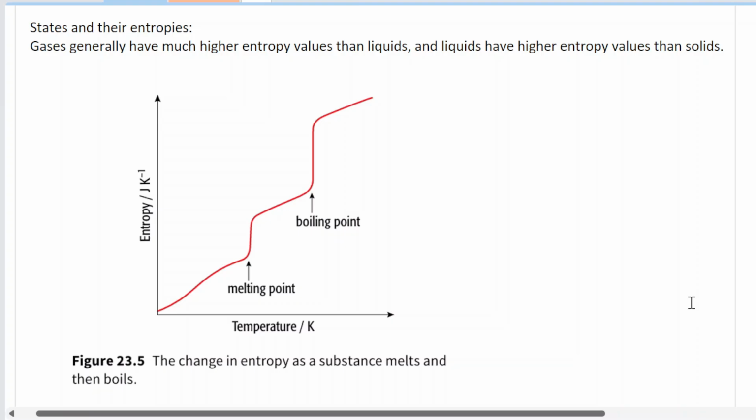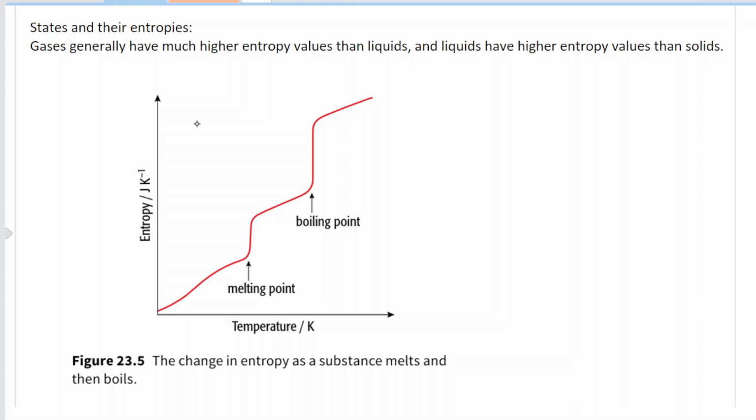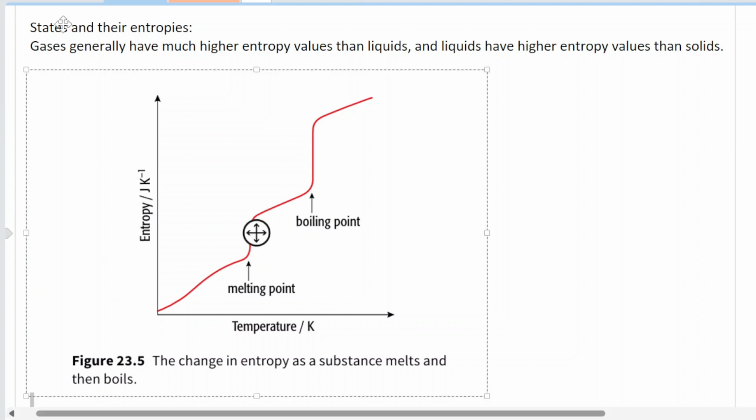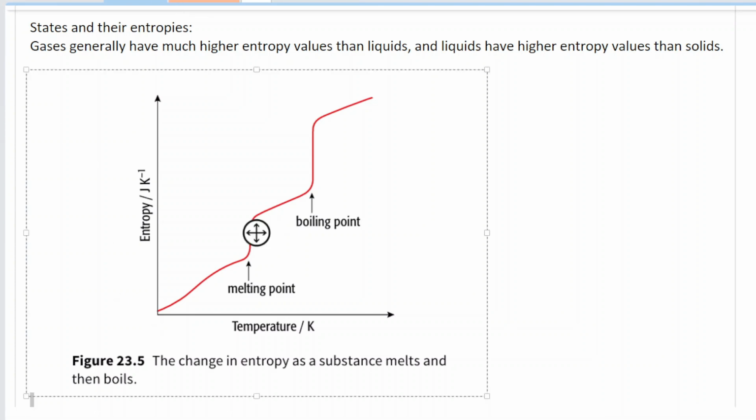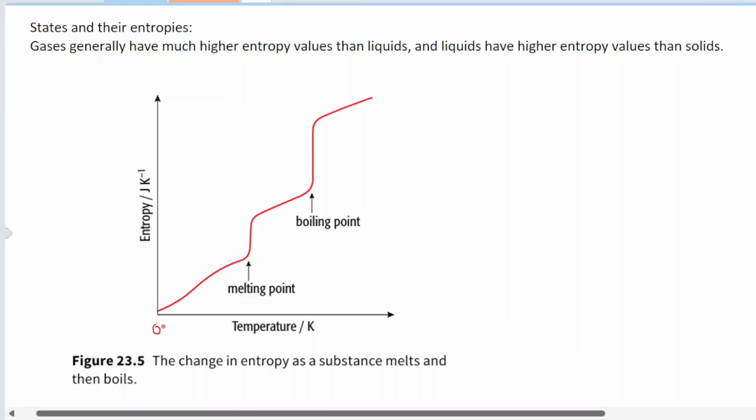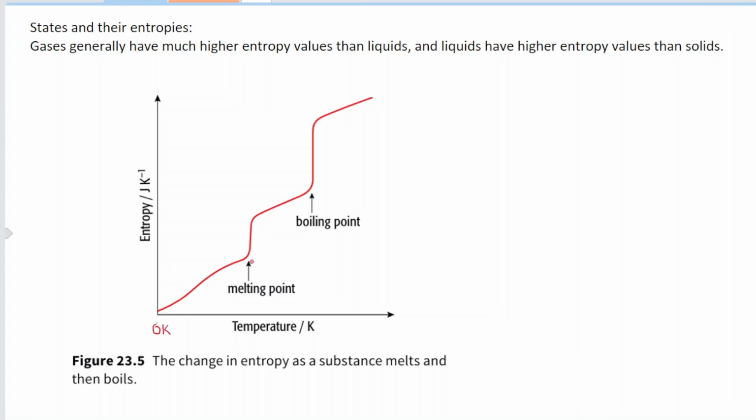So now let's look at what happens when the temperature changes, or when you change a state from one state to another. Do you remember this graph? This graph is the normal temperature graph, whereby we are changing states. At the start over here, we have 0 Kelvin, which is the lowest temperature, basically. Here what we are doing is slowly increasing the temperature of the substance.